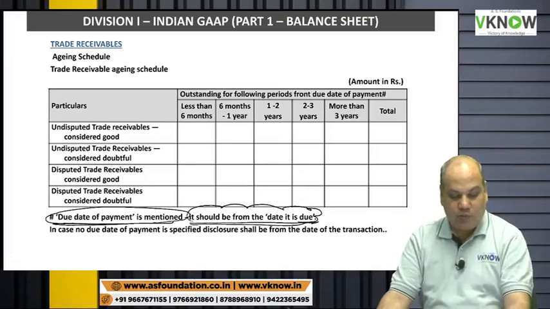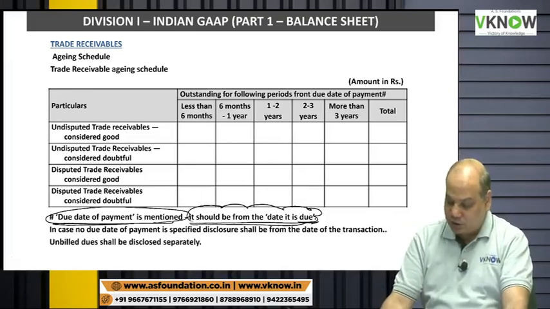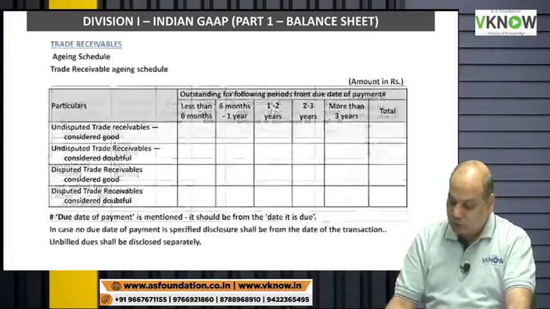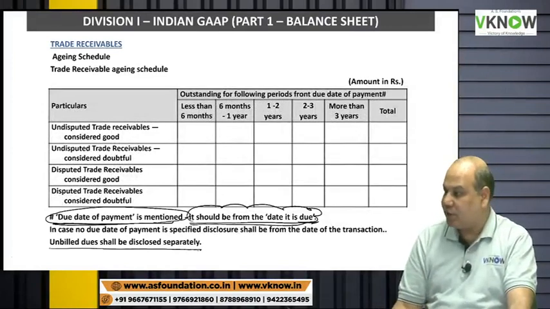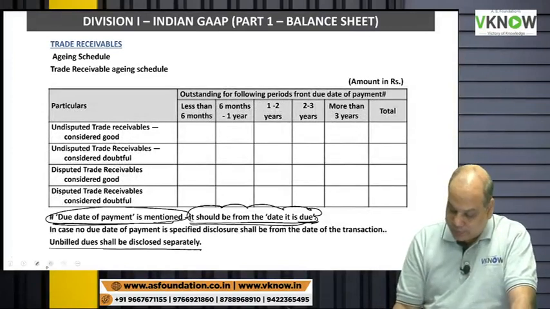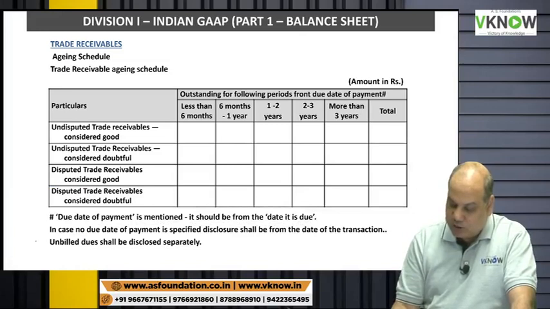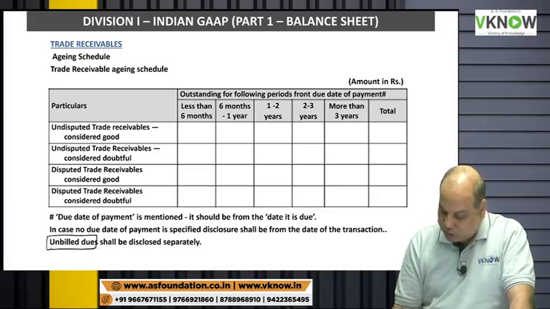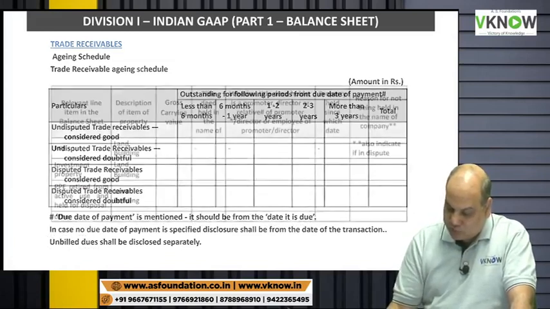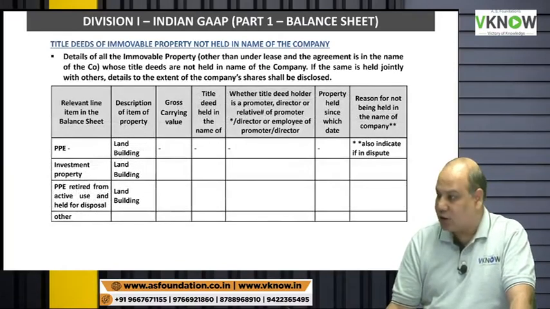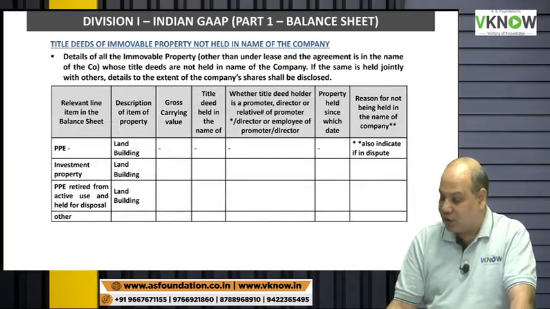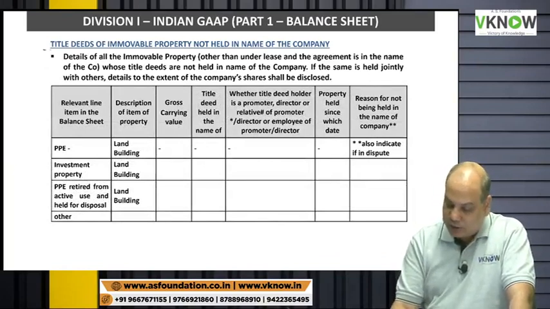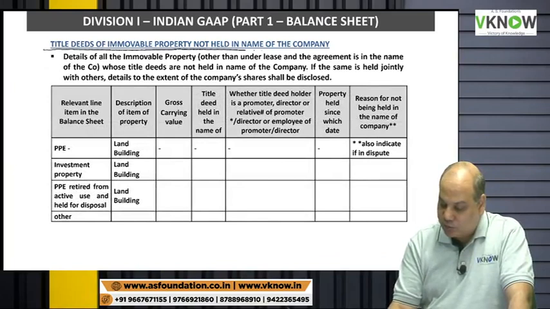Then due date will be counted from the date of transaction. Unbilled dues will be separately disclosed. That is, billing is not done, amount is due. That is also disclosed separately. Now, another important disclosure requirement is title deeds of immovable property.